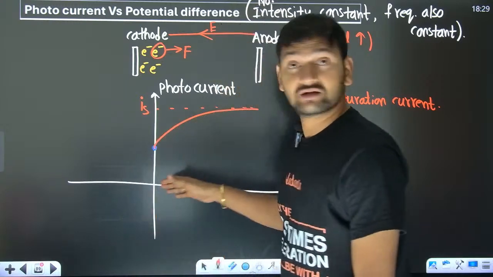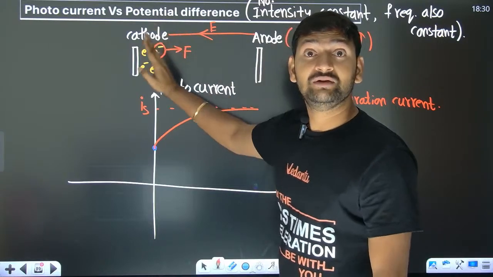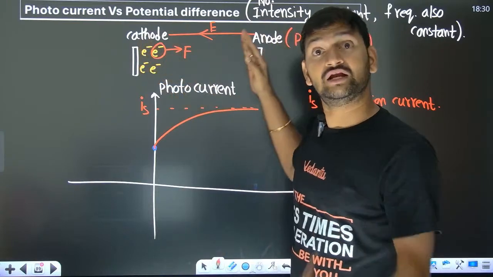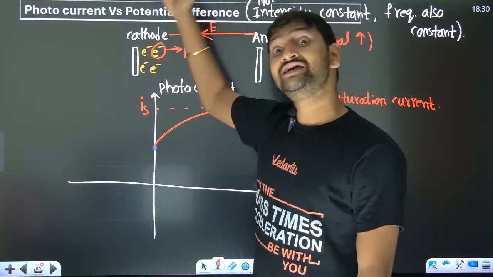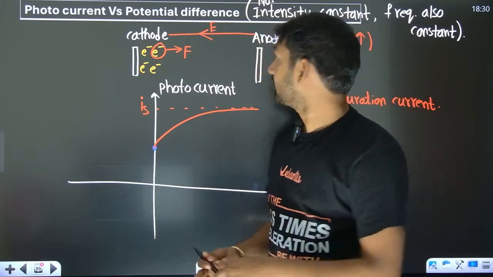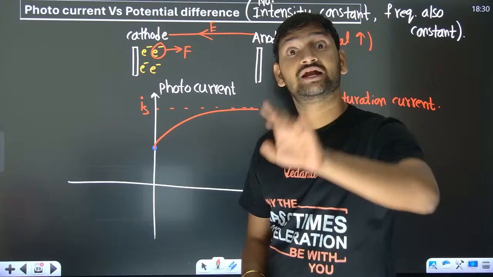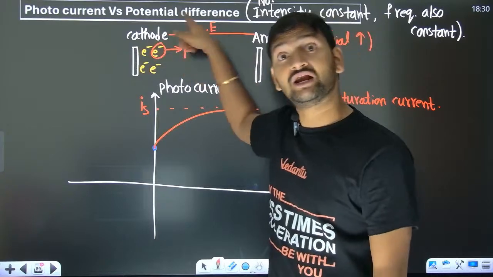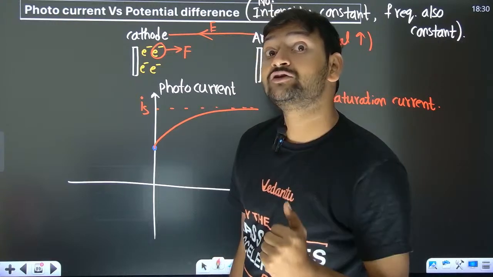So the electric field is so strong that the 4 electrons which got produced will be taken to the anode in half a second only. So 4 electrons go here in half a second. Then for the next half second you have to wait for the 4 electrons to get produced. Once they get produced, again you have to take them. So if you look overall, in 1 second, only 4 electrons are going there. If you observe microscopically, in the first half second 4 electrons have gone, next half second 0. On average, in 1 second, how many electrons are going?